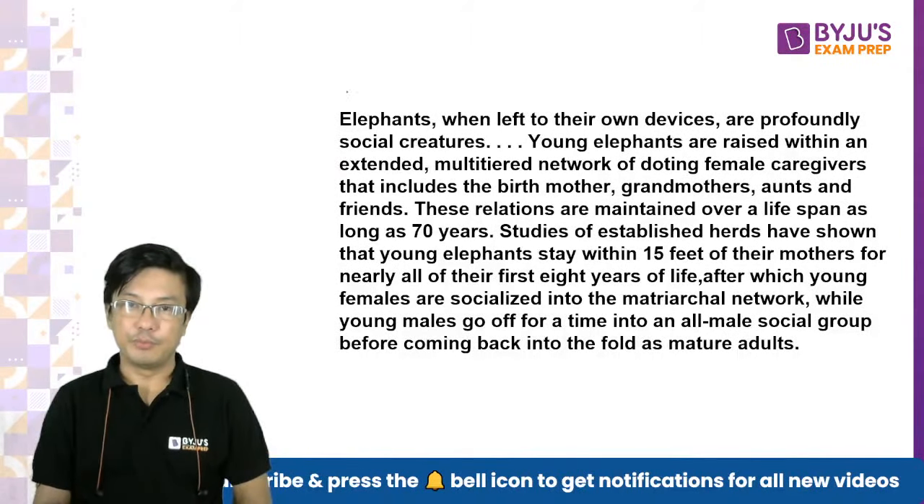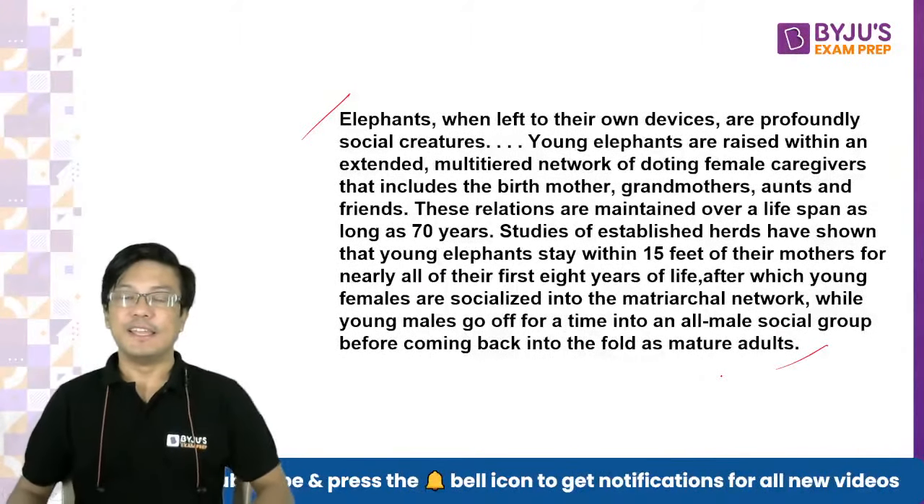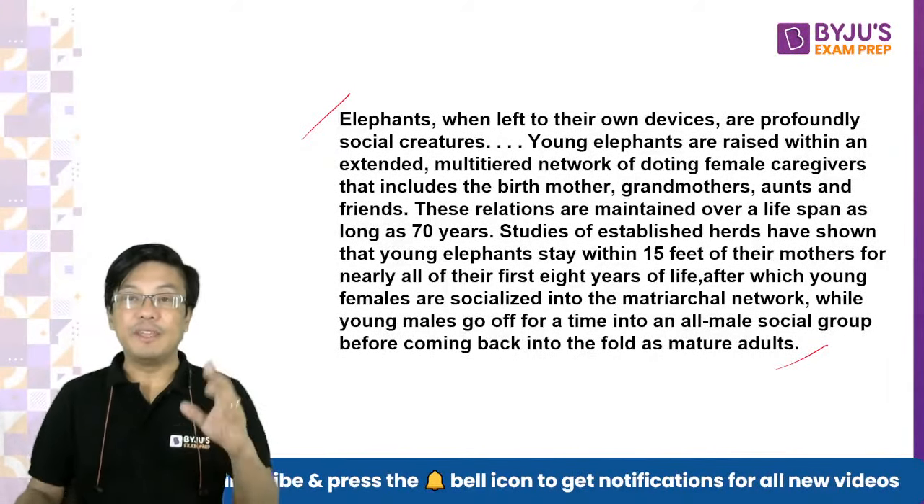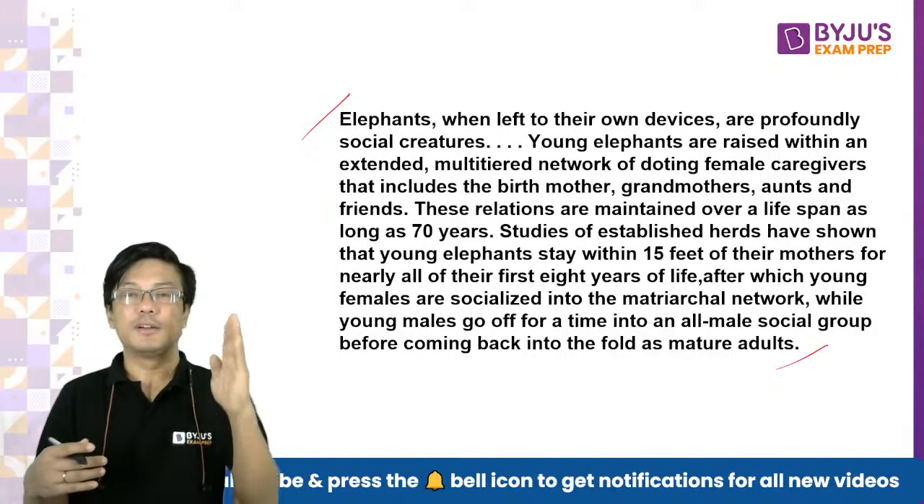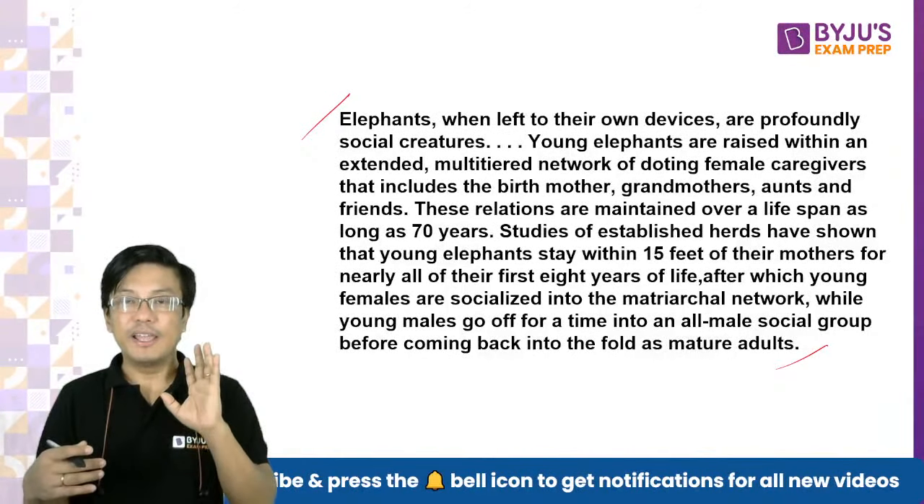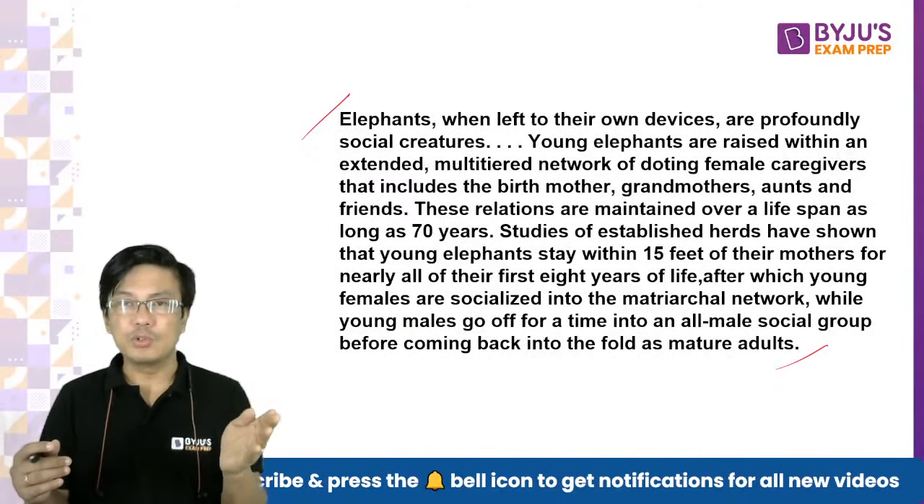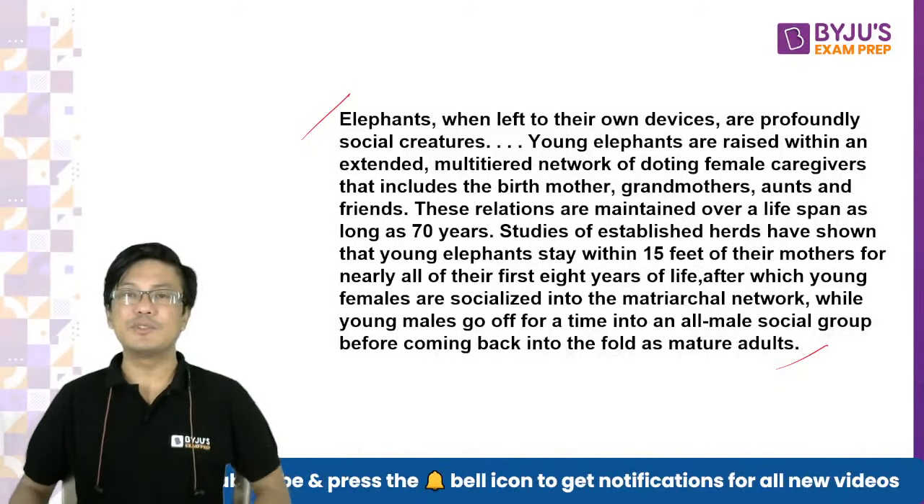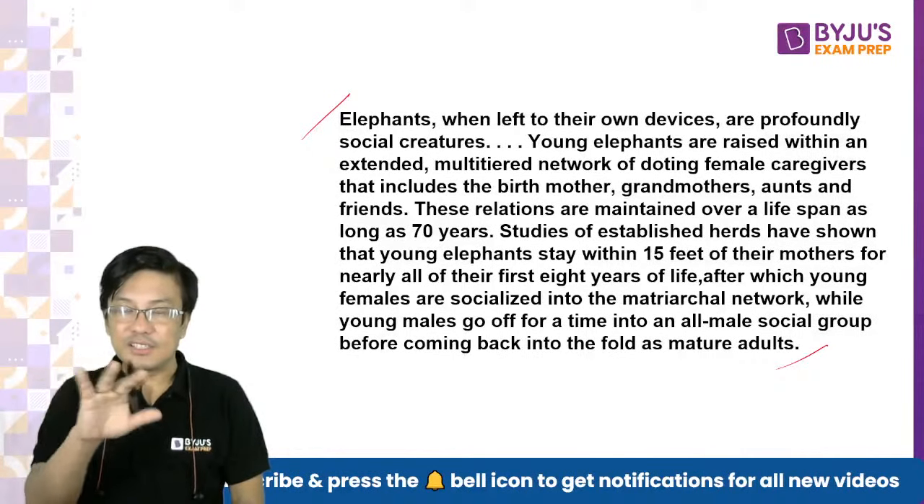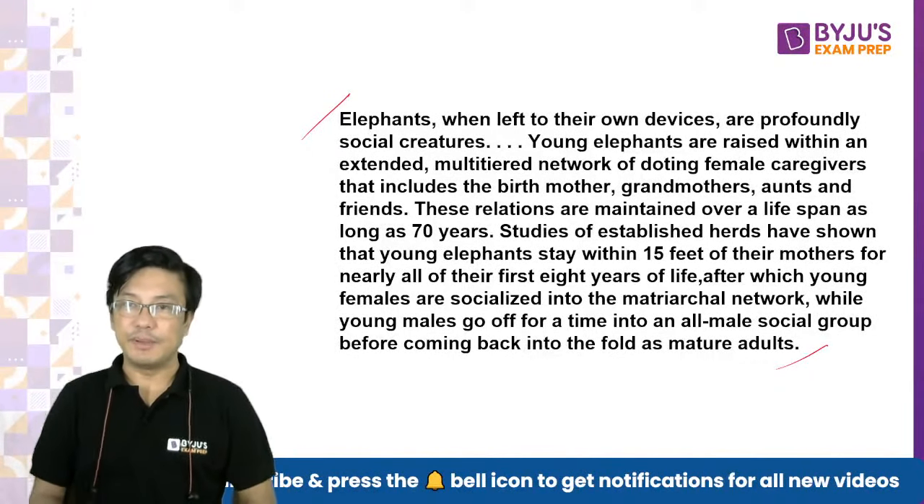Right. I hope everybody has read it. Yes. Now, in this paragraph, what is the author doing? He is telling you the normal behavior of elephants. Okay. Matriarchal basically means the system is controlled by females. The power flows from female to female. So it is like a matriarchal system where the females control the system. Power is in the hands of the females, or in the hands of the mother.